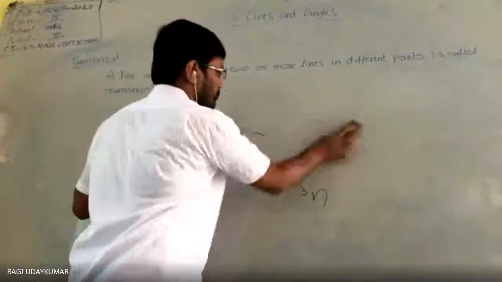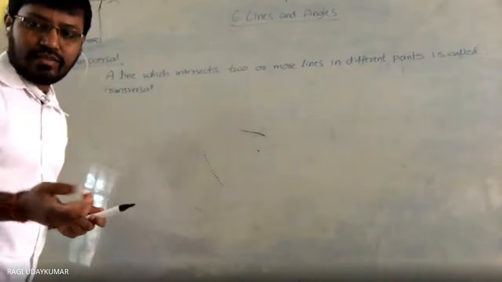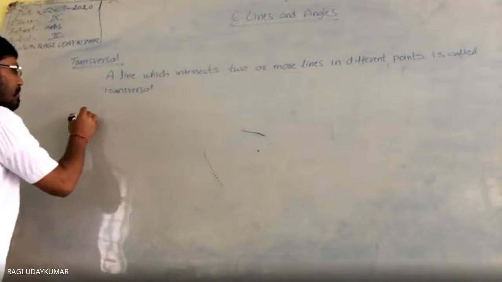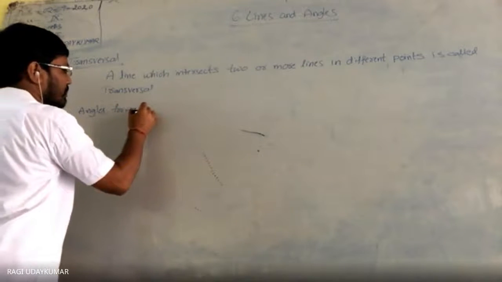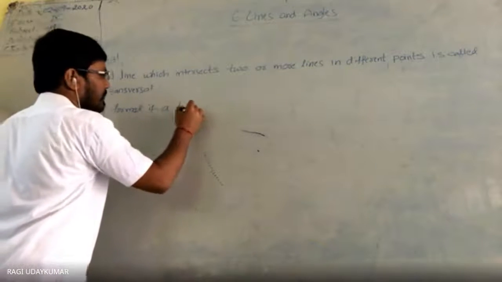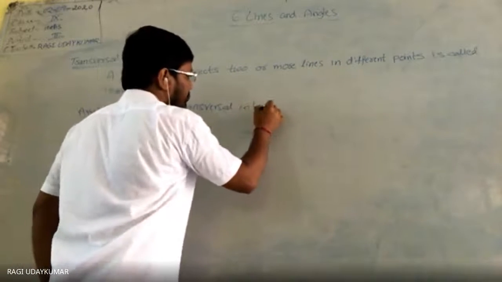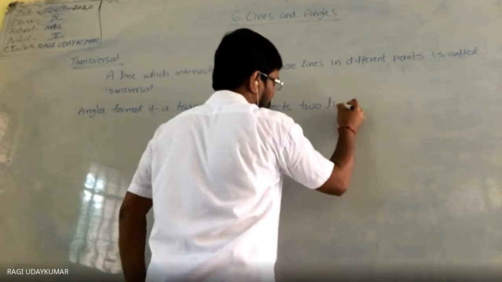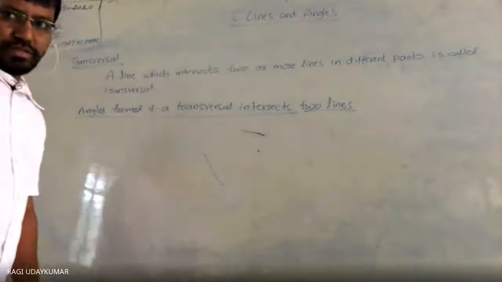So now here, if you go further, if a transversal intersects 2 lines, what angles will be formed? Let us see about angles formed when a transversal intersects 2 lines. Here, remember, underline the point: 2 lines only, not 2 parallel lines.